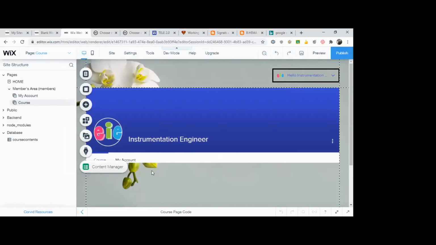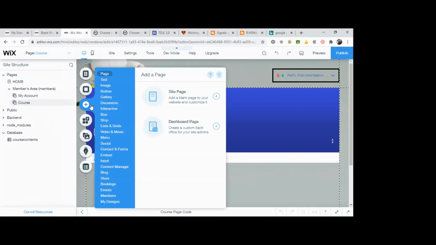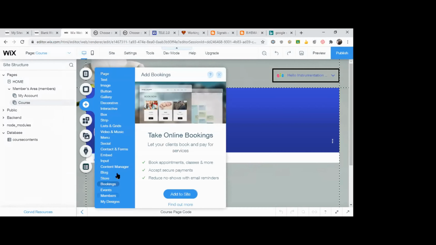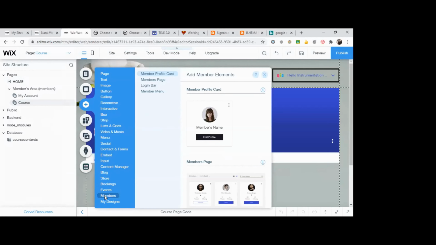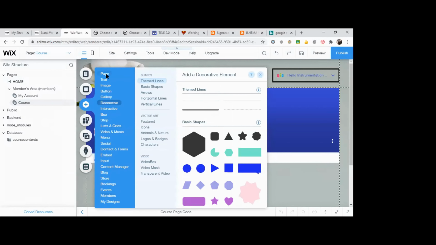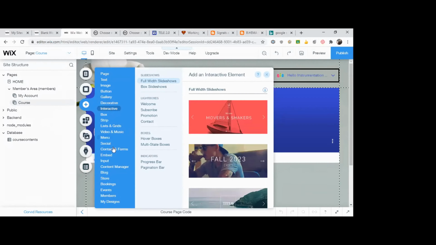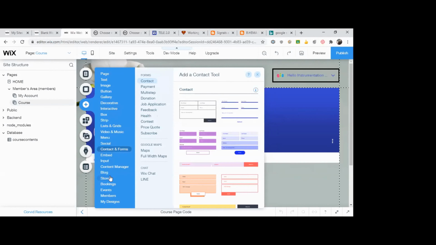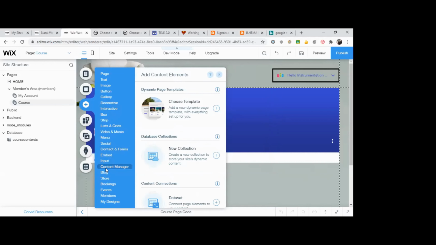As of now, I'll close this collection. Fine. Now I need to create a small database. I go to add, and I go to the member section. Okay, here you have content manager.